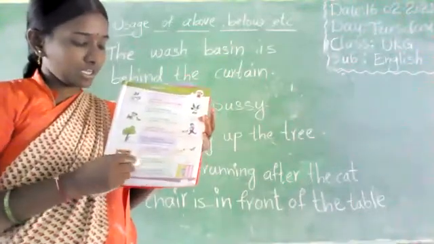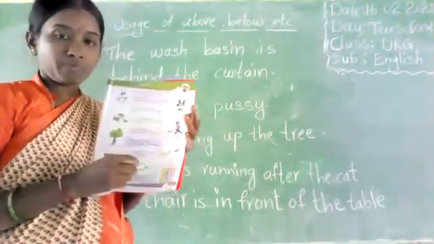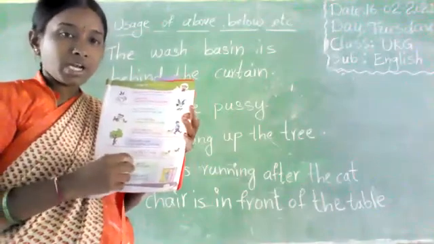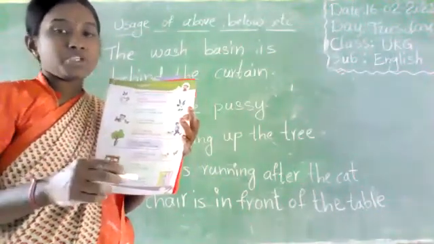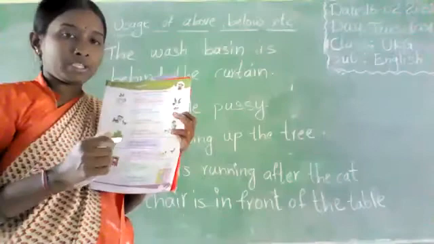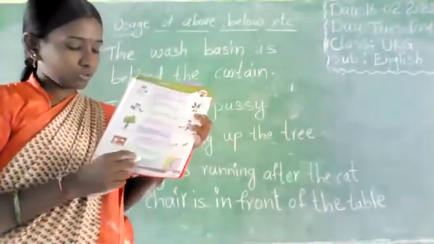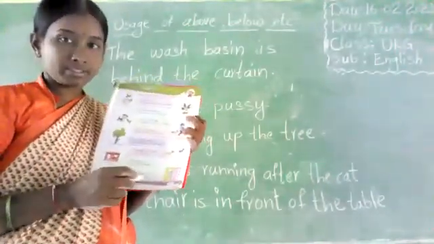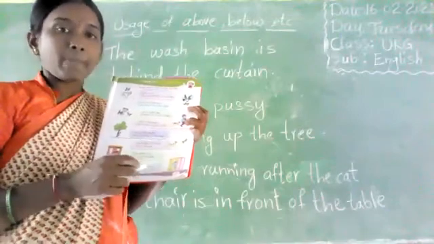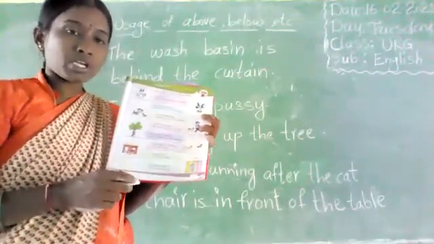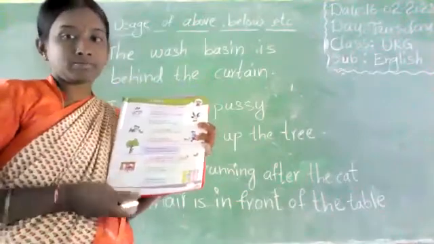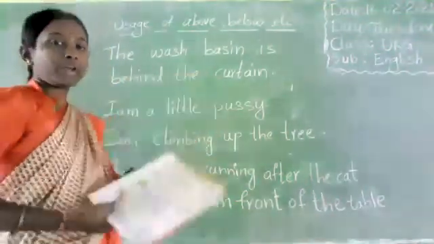The chair is in front of the table. Chair, table in front. The wash basin is behind the curtain. Okay? Read with me, all of you.